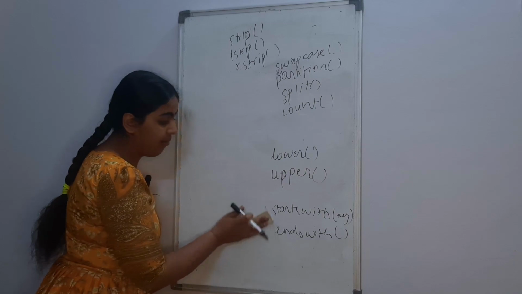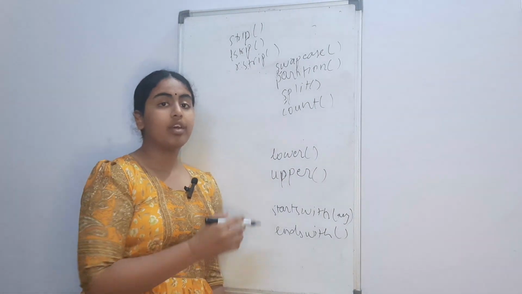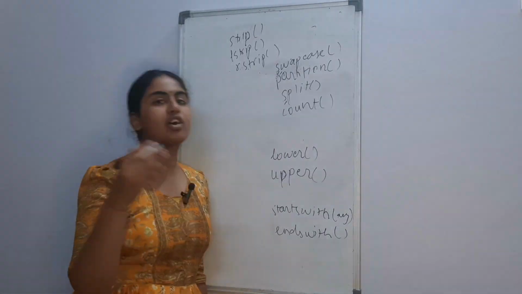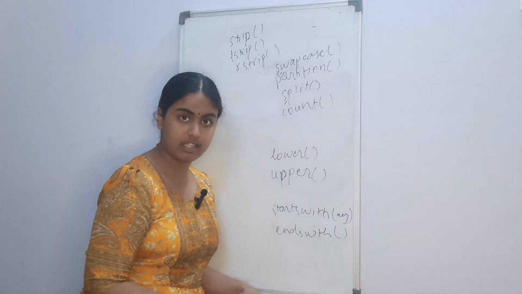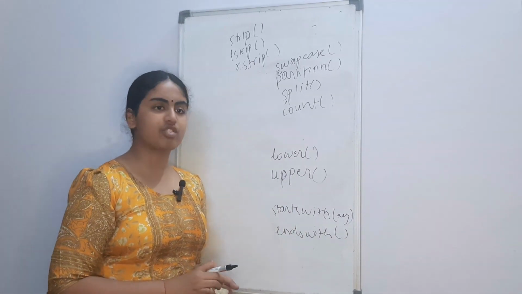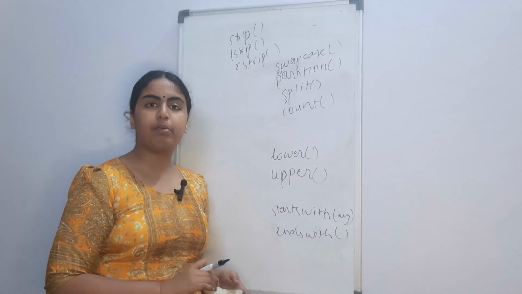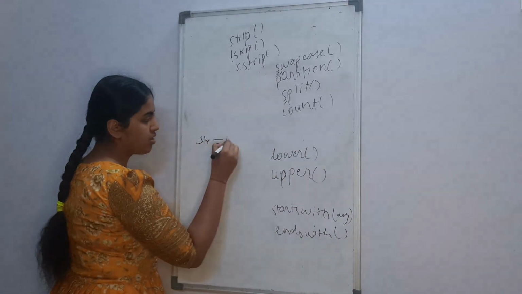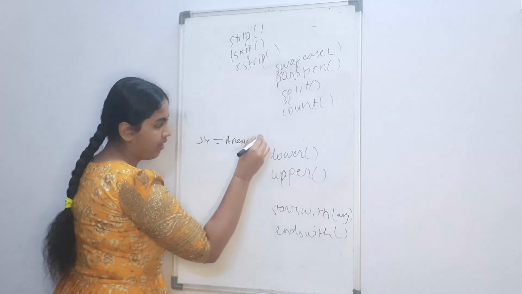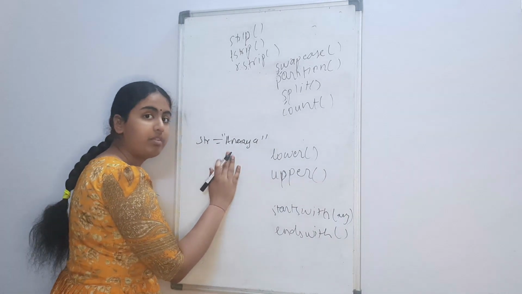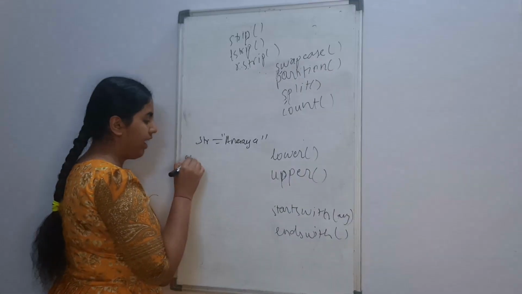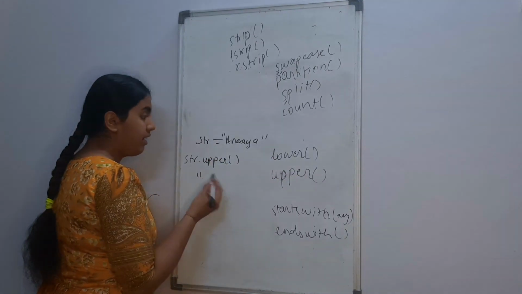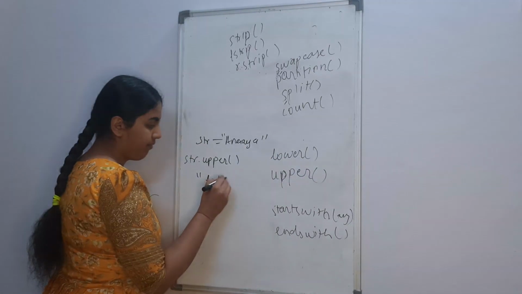Then after that you come to lower and upper. When you do str.lower or str.upper, it converts the entire string into lowercase or uppercase respectively. So if any character in the string is lowercase, when you use str.upper, it would be converted to uppercase. For example, let's say str equals Anaya. Now over here, apart from the first letter, all of these are in lowercase. So if I use str.upper, I would get an all capital string.